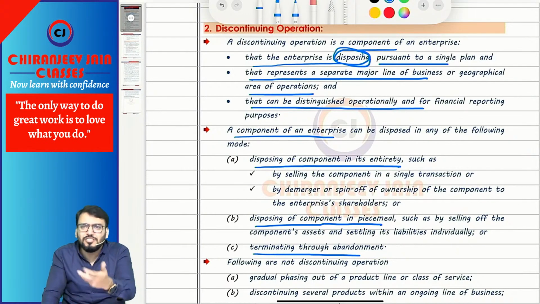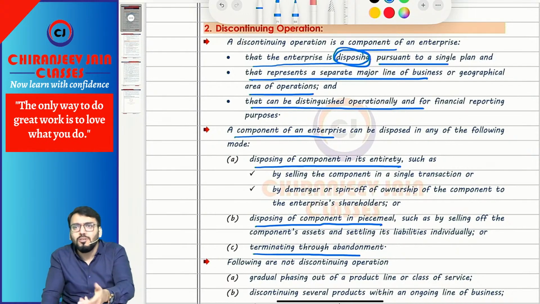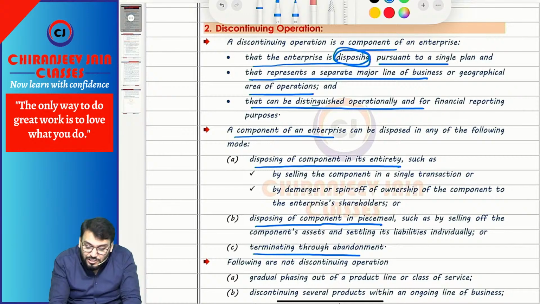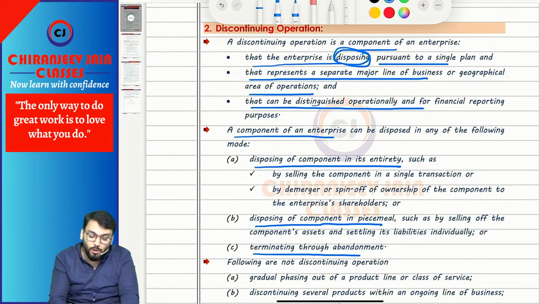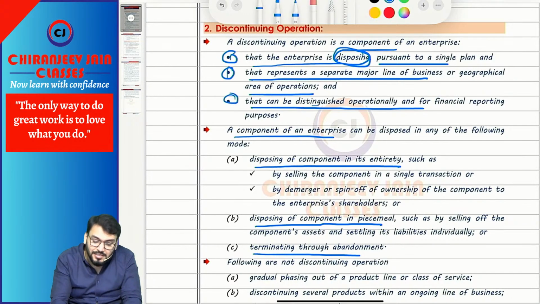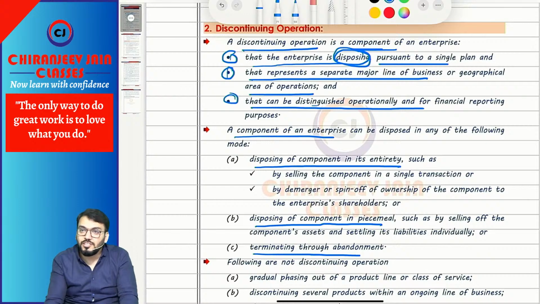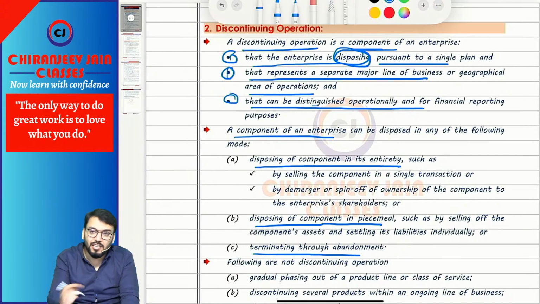If it is a business segment, of course that information is available separately for financial reporting purposes, because we know the segment assets, segment liabilities, segment result, segment revenue. So that can be distinguished operationally and for financial reporting purposes. If all these three conditions are satisfied, then that component will be known as a discontinuing operation. One second, can you repeat with me?